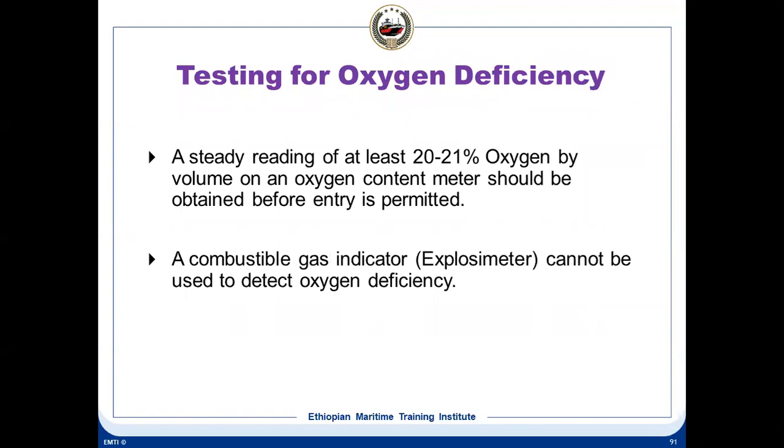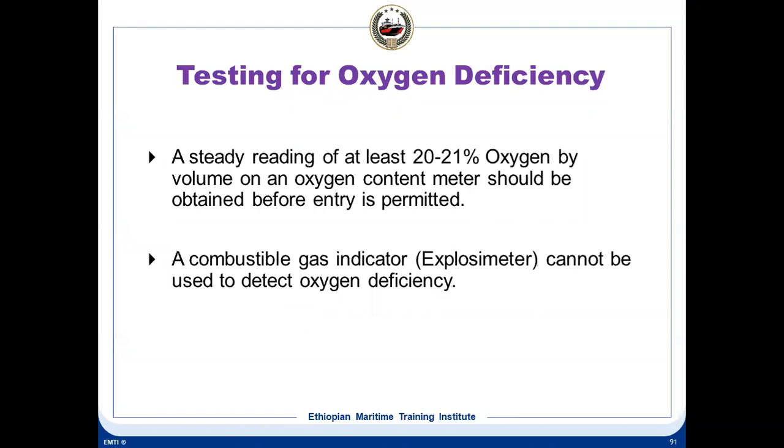And when we are checking for oxygen deficiency, we should get a steady reading of at least 20 to 21% oxygen by volume on an oxygen analyzer before the responsible person permits any entry into the space. Anything less than 20 to 21% oxygen, the responsible person should not even contemplate letting anybody enter the space.